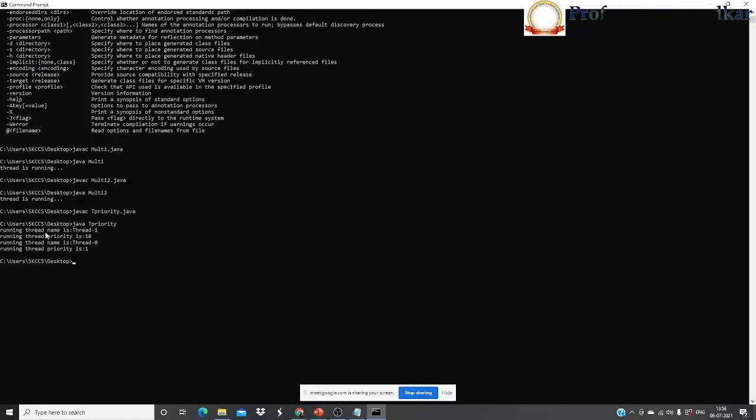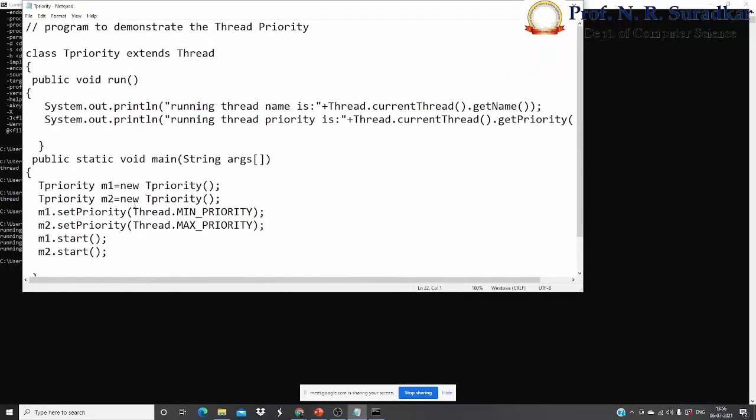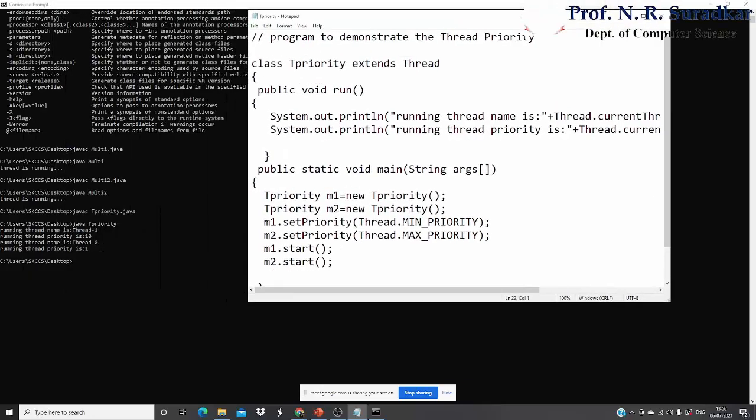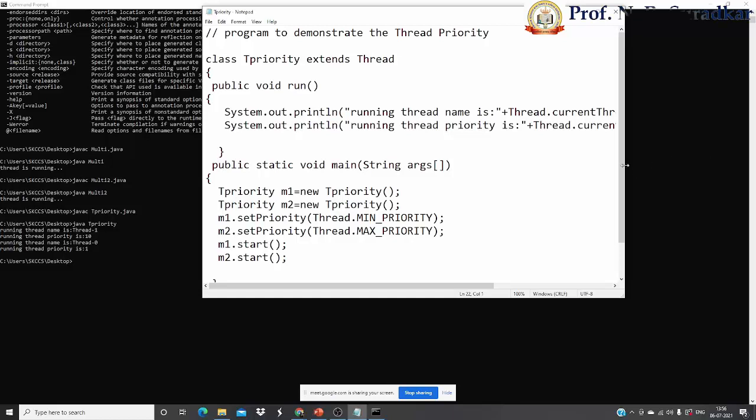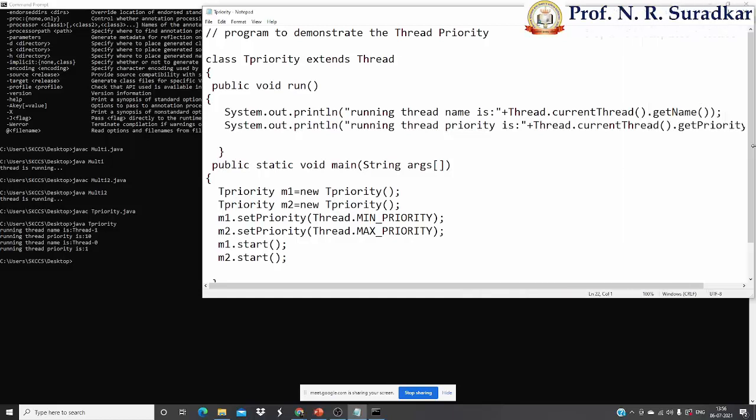It shows the output. Running thread name is Thread-1. Running thread priority is 10. Why is it 10? Let's see here. First of all, it prints the running name, Thread-1, that is M1.